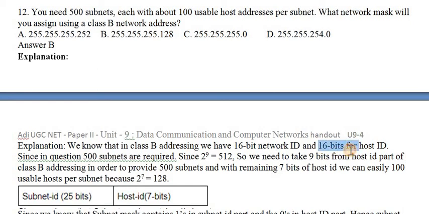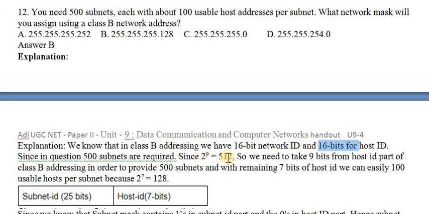A network of this class B can accommodate 2 power 16 computers. These bits have to be broken into two parts, one part with some number of bits for assigning to subnet, another part for assigning to hosts, which means we are not having such a network with that number of computers to connect, so I am dividing that into a number of subnets. Now we need 500 subnets. So how many bits can we break from these 16 bits? It is 9.